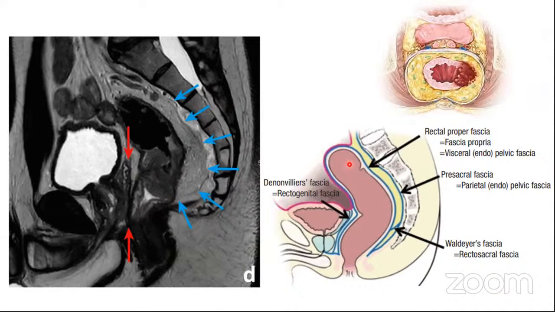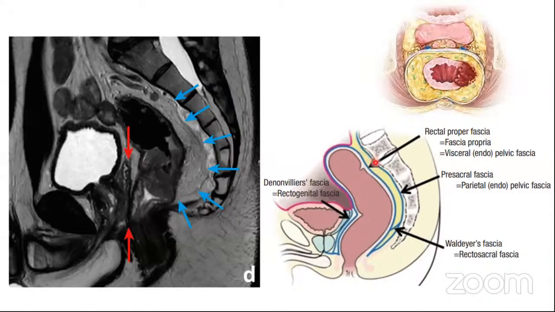So if you look in this image, this is going to be your rectum. This white area is going to be your mesorectum. And this blue line is the mesorectal fascia, which is actually the visceral fascia of the rectum. And outside this visceral fascia, we'll be having a parietal fascia. And this parietal fascia will have a different name depending upon its location.